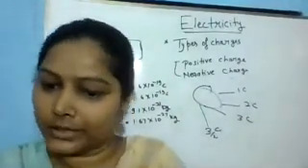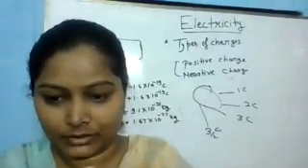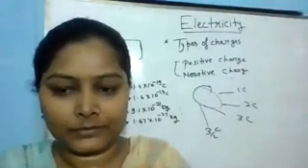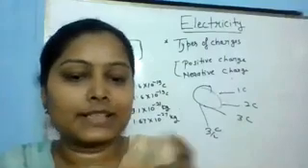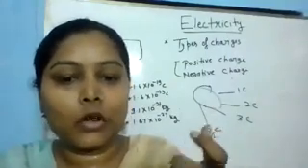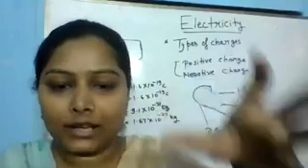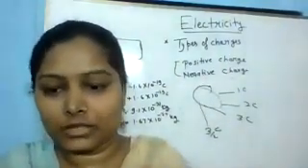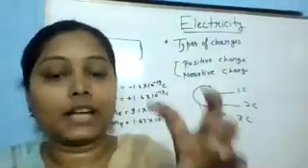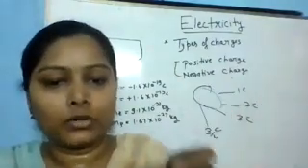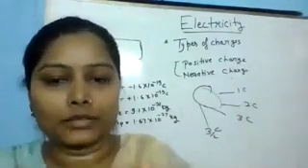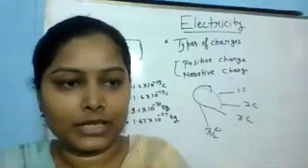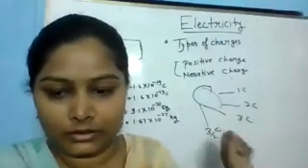So electricity is a general term. When we are talking about that final product, that is the power, which is in watt, and the commercial unit of that is the kilowatt hour or watt hour. Okay, is this clear?